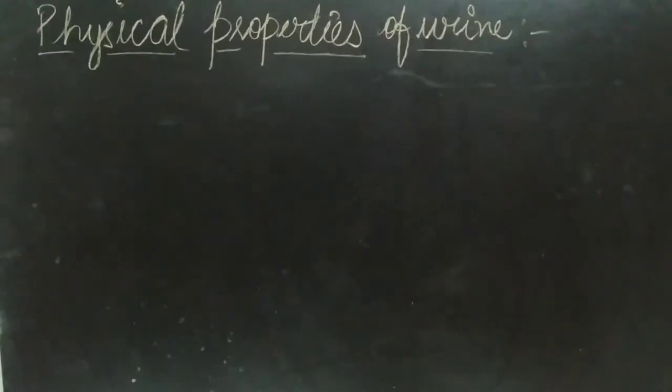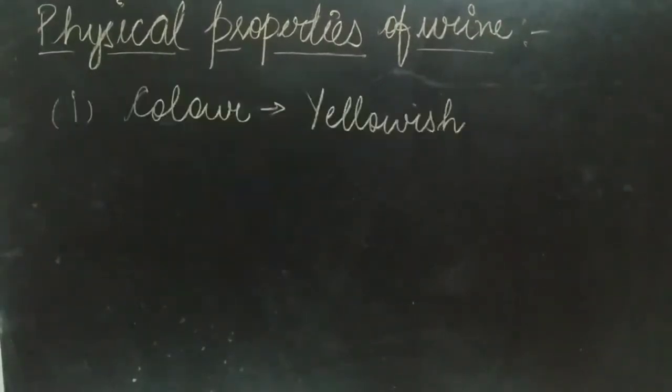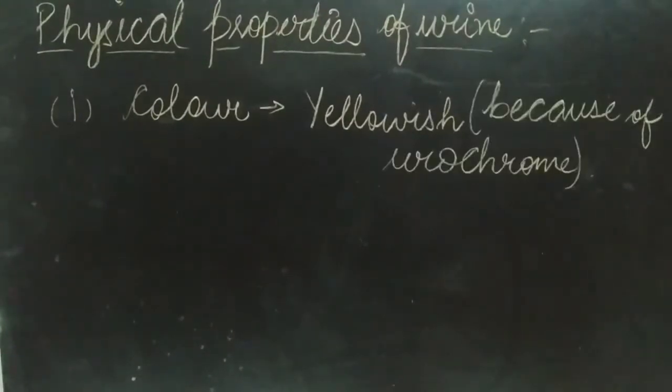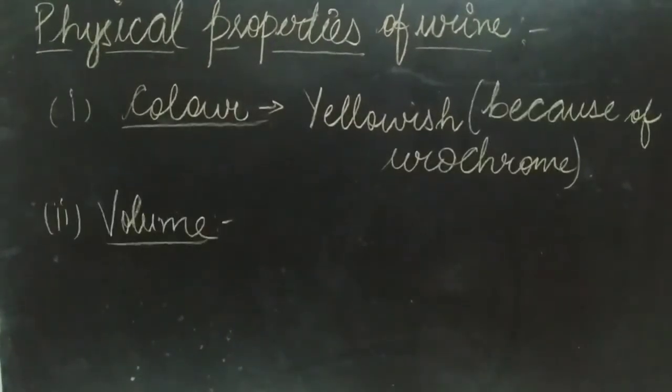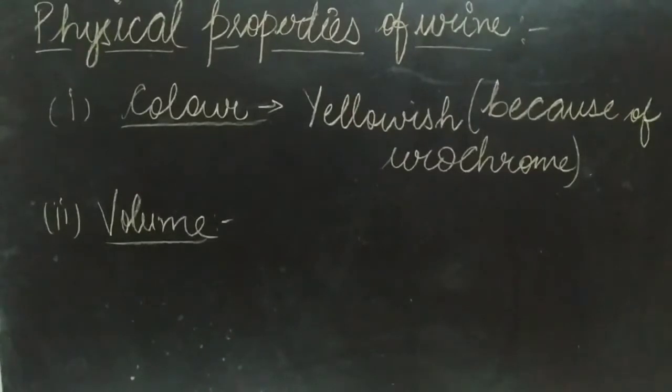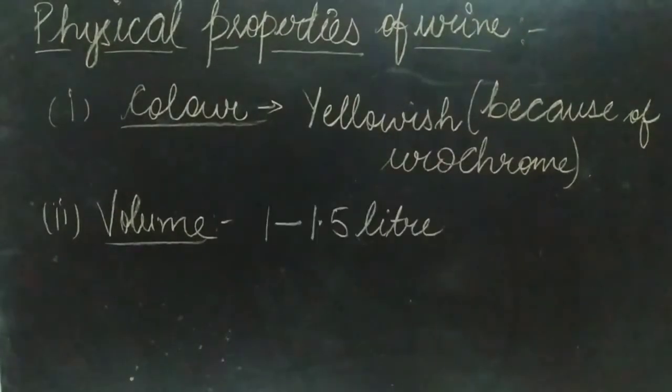Physical properties of urine. First is color of urine. Color of urine is yellowish in color. It is because of presence of urochrome, which is a pigment released from the bile salt. Second is the volume. In a day, 1 to 1.5 liter urine is excreted.